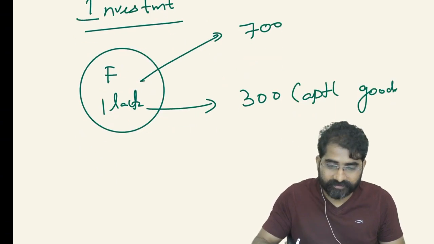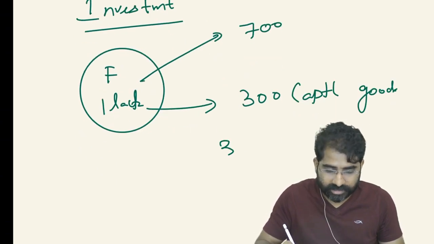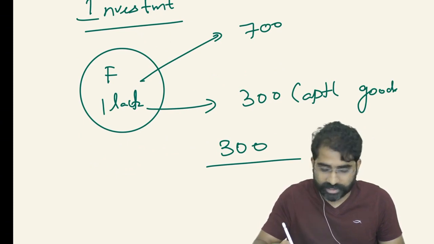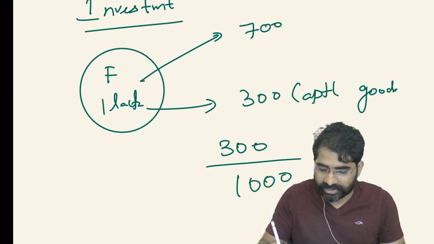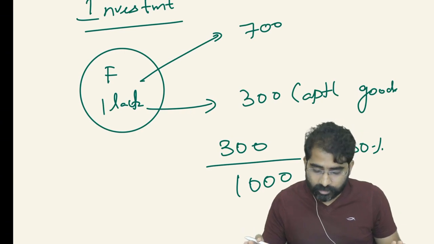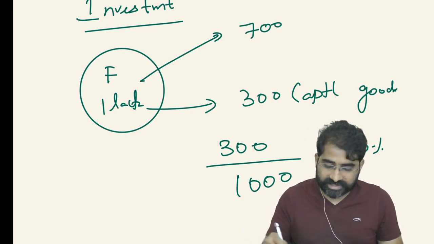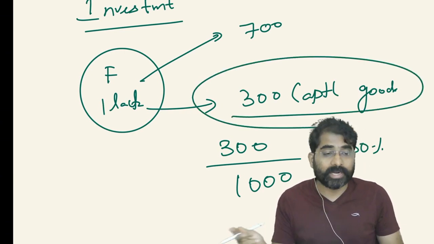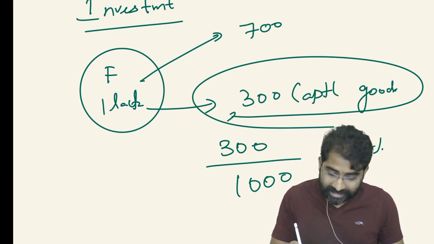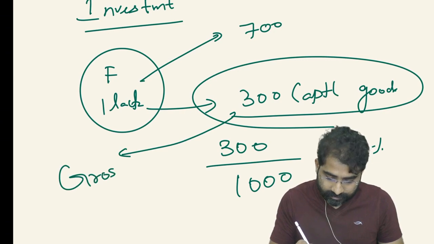So the investment in the economy is nothing but 300 out of the total GDP. Total GDP is 1000, 700 plus 300. So the investment in the economy is 300 by 1000, or 30%. That part of the final output which consists of physical capital goods is nothing but the gross investment.